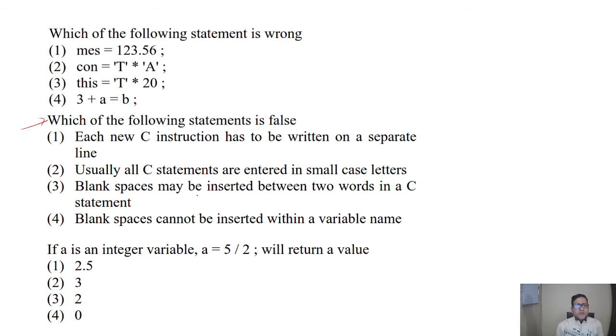Blank spaces may be inserted between two words in a C statement. And blank spaces cannot be inserted within a variable name. So this is okay, this is okay, this is okay. So answer is this one.